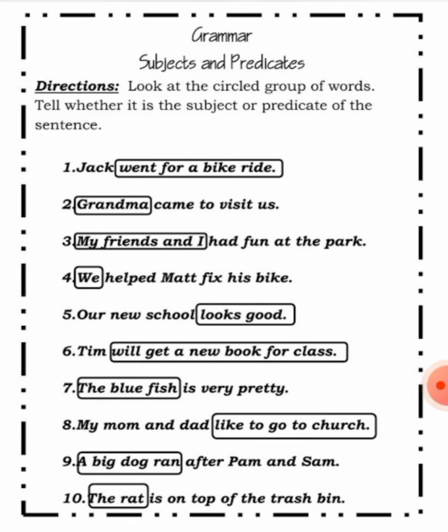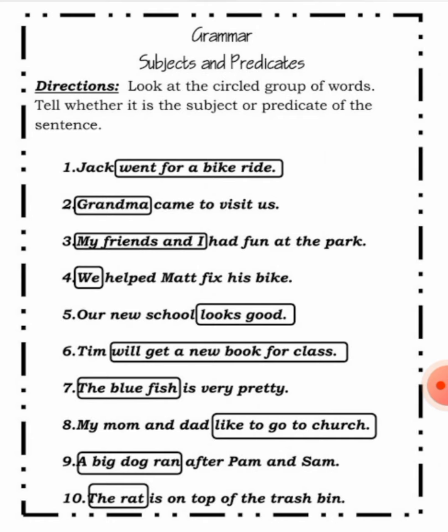A big dog ran after Pam and Sam. So a big dog becomes the subject, whereas ran after Pam and Sam is the predicate.